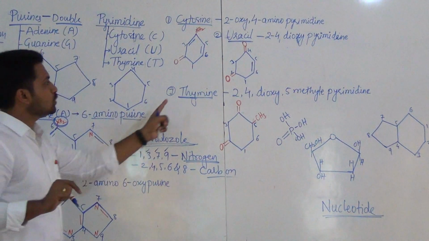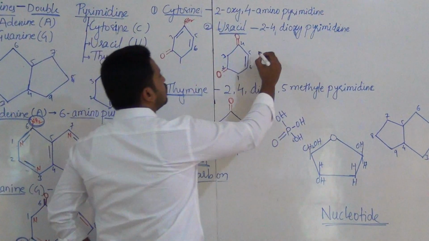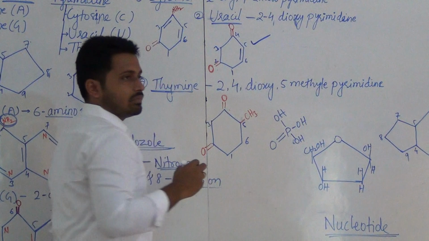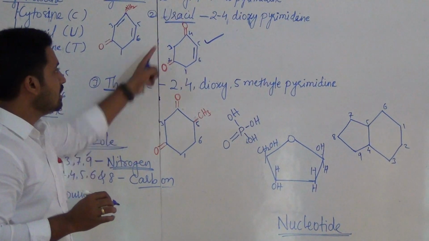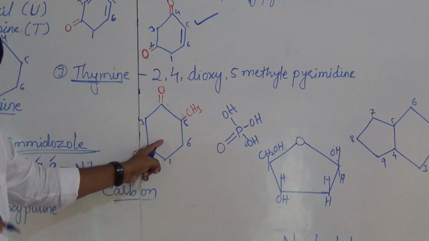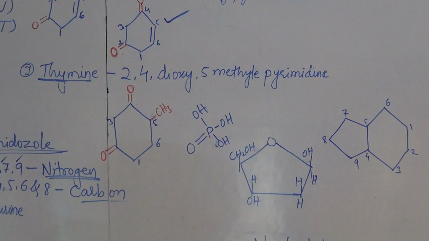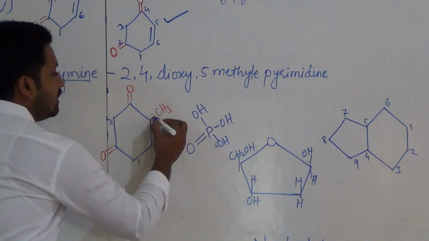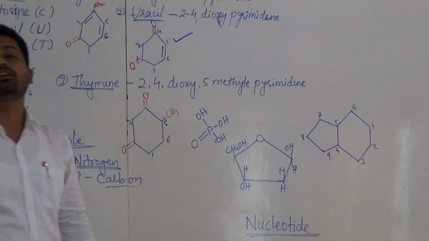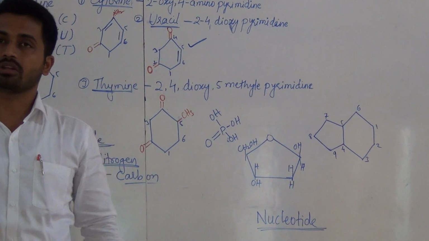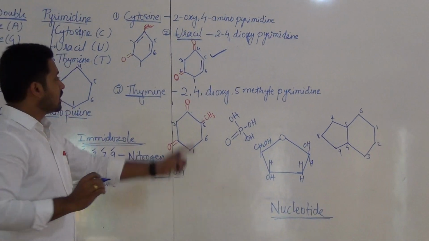Now coming to thymine. Remember, if you know the structure of uracil, it is very easy to remember the structure of thymine. It is exactly like uracil, with only one addition: at the fifth carbon there is a CH3, a methyl group. That is the only difference.